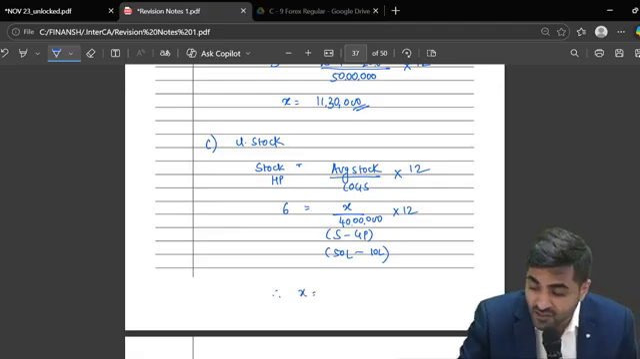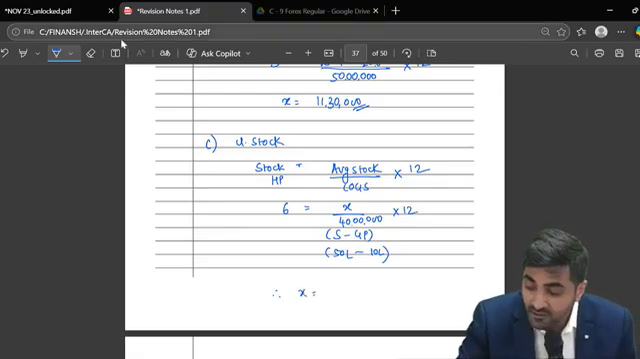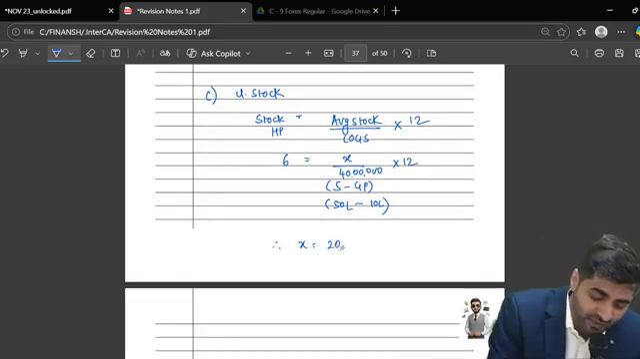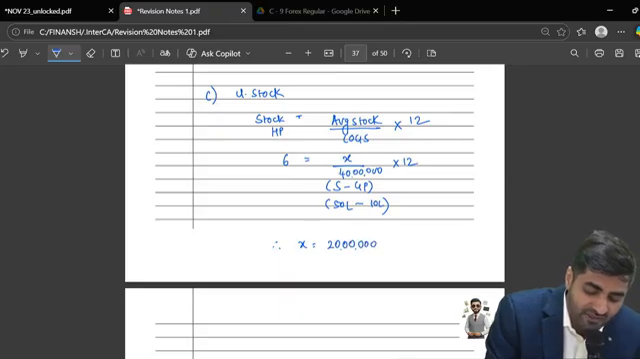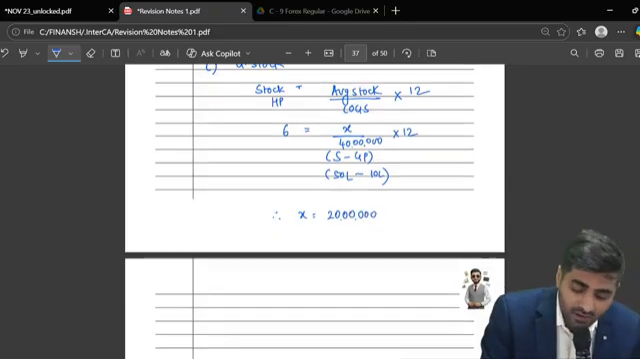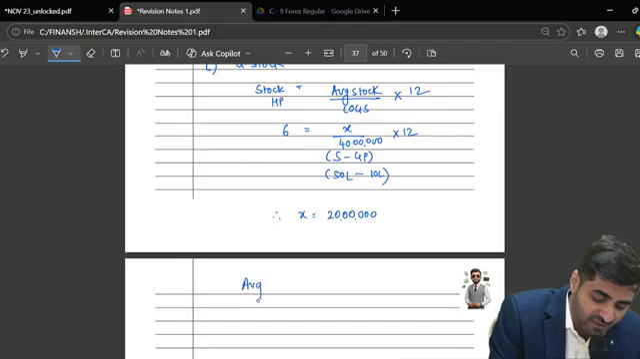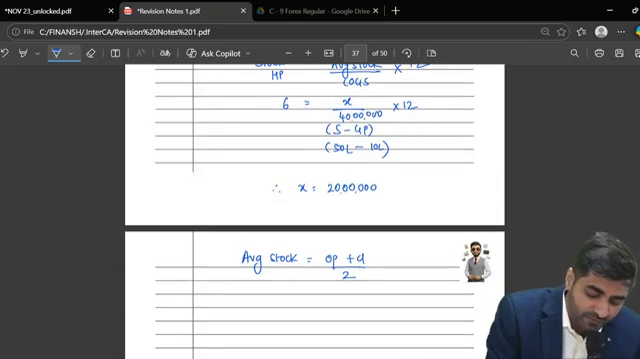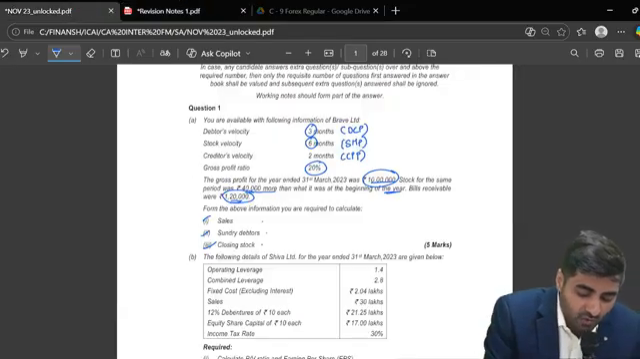And now what will be my average stock? My average stock is now going to be 40 lakhs multiplied by 6, divided by 12. So my average stock is coming as how much? 20 lakhs. But do I need average stock or do I need closing stock? Closing stock. So what is the average stock formula? Opening plus closing, which I have to divide by 2. So my average stock is coming as 20 lakhs.